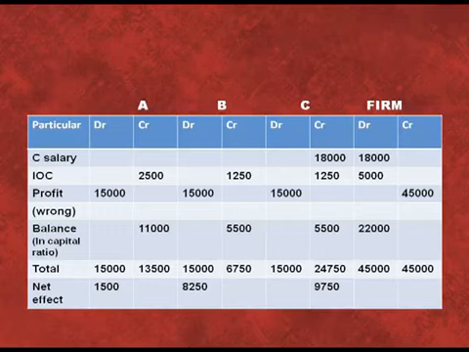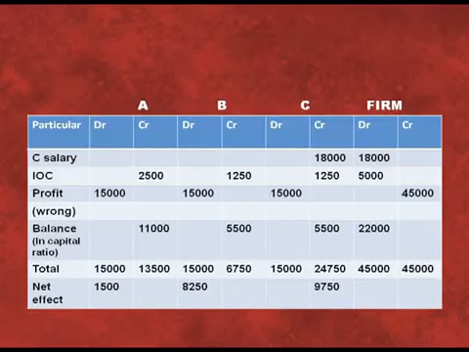Next, it is written the net profit of 45,000 is divided equally, which should not be divided equally between the partners. So we have to take back the amount. If we are taking back the amount, that means we have to again debit partner's capital account.